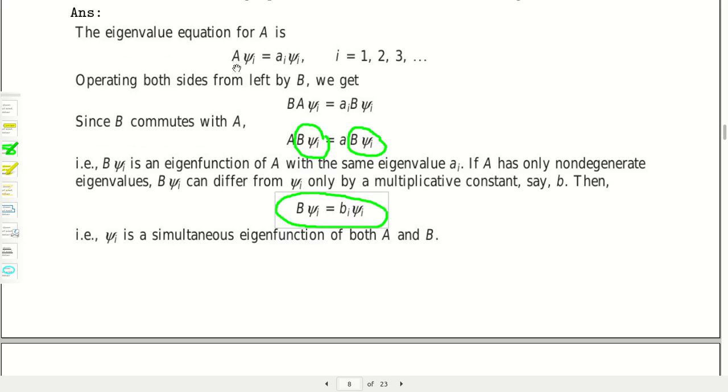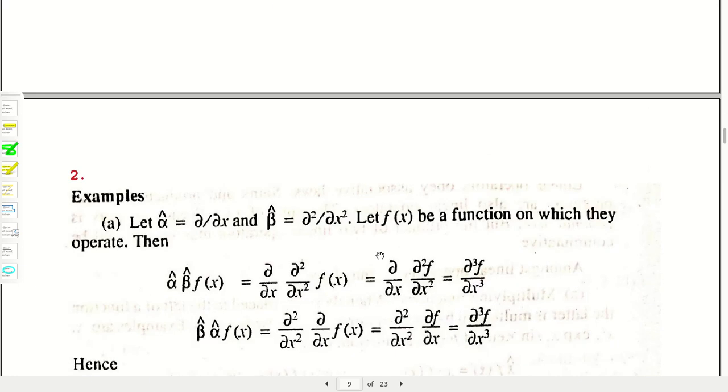So psi is the eigenfunction of A with the eigenvalue small a, and also the eigenfunction of the operator capital B with the eigenvalue small b. It happened because A and B are commutating operators. So in brief, we can say that if the operators A and B are commutating or compatible operators, then they have a simultaneous eigenfunction if they produce non-degenerate eigenvalues. This is the proof.